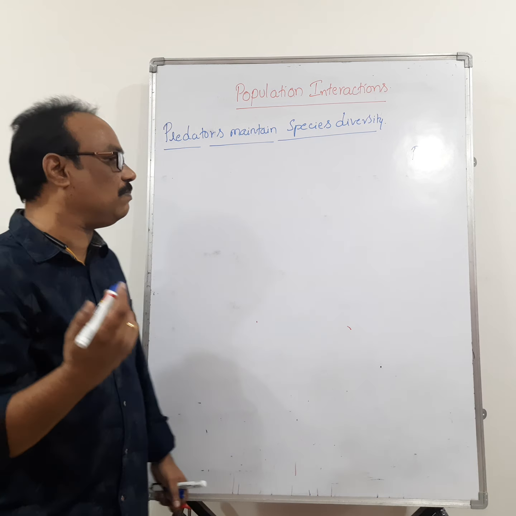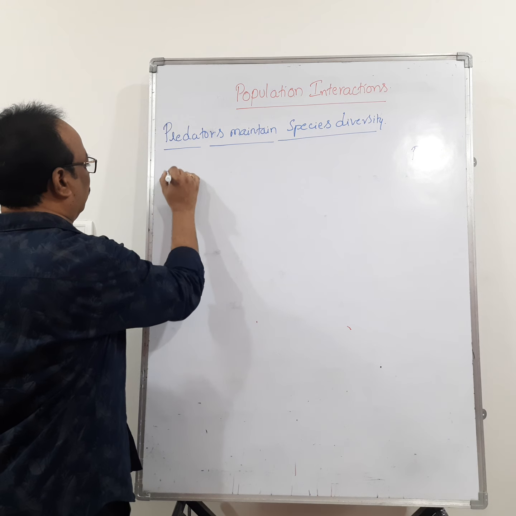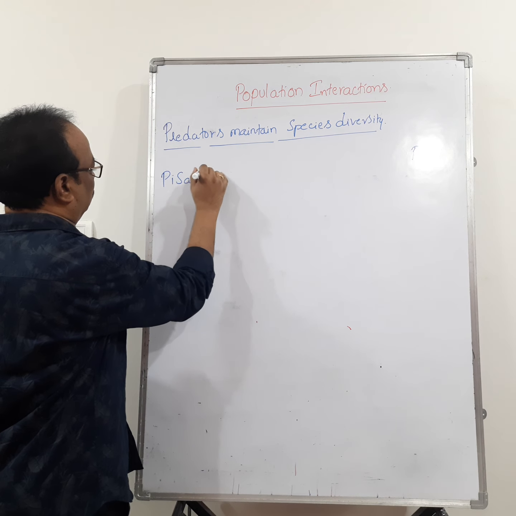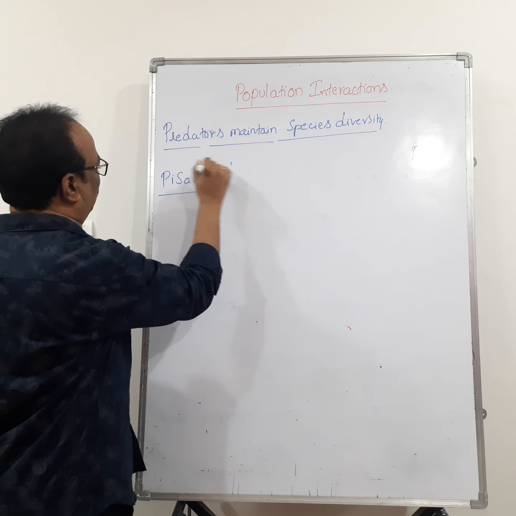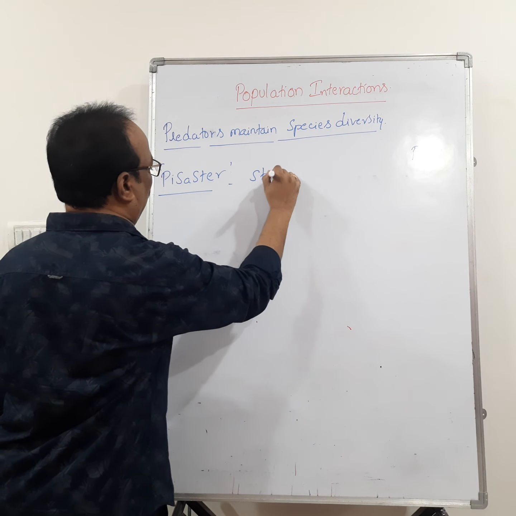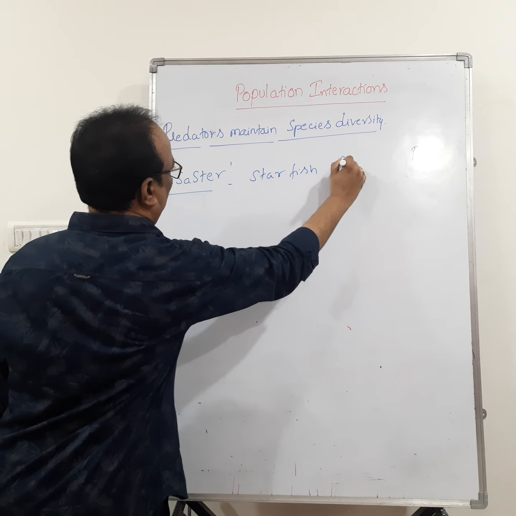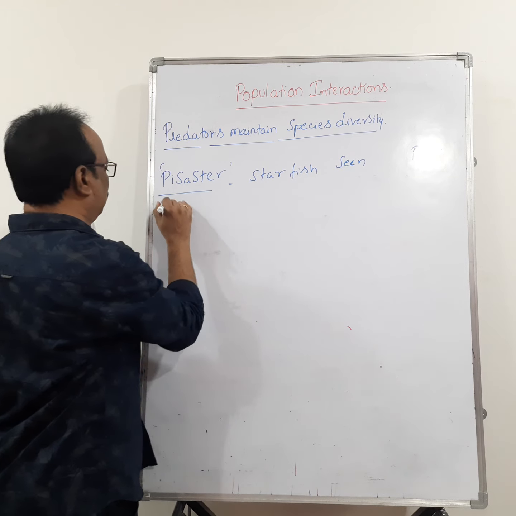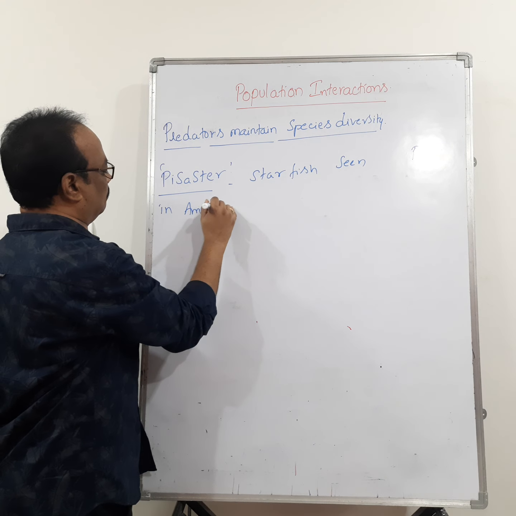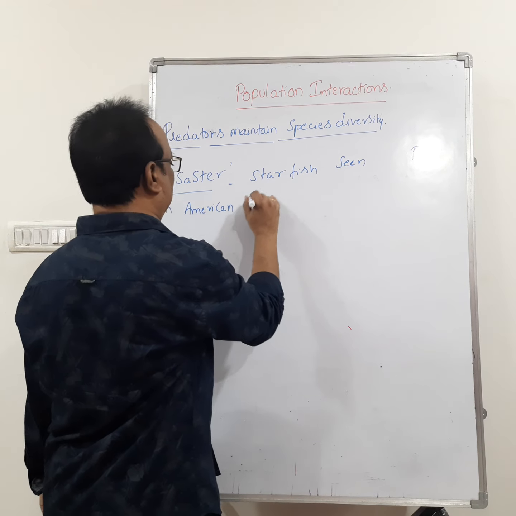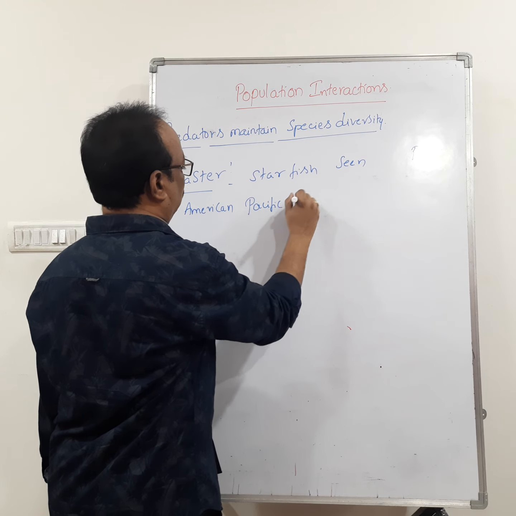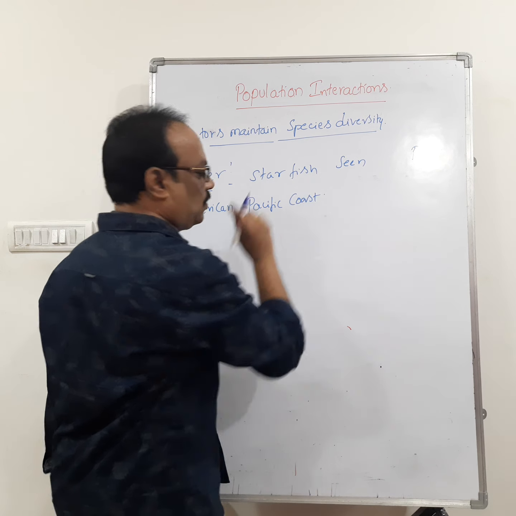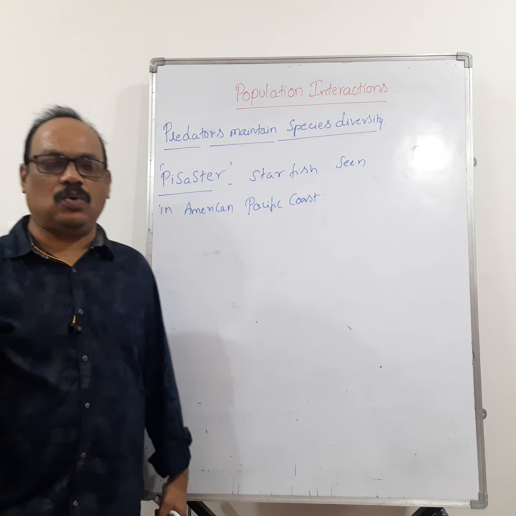For example, you take the Pisaster. Pisaster is a type of starfish seen on the American Pacific coast.